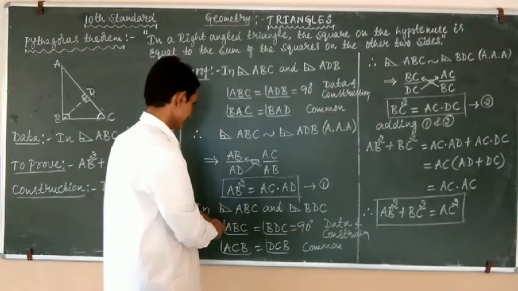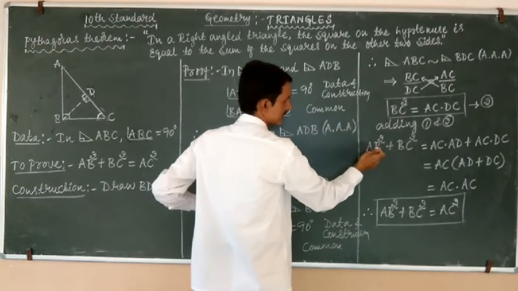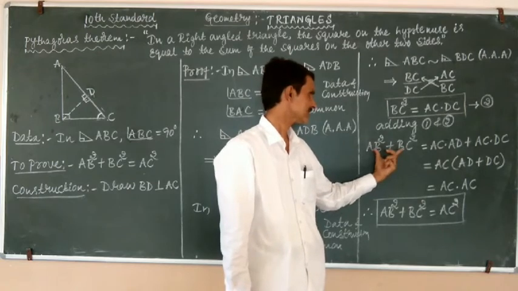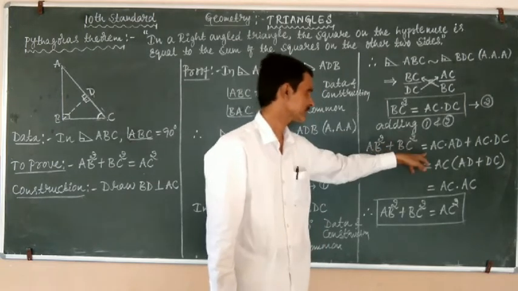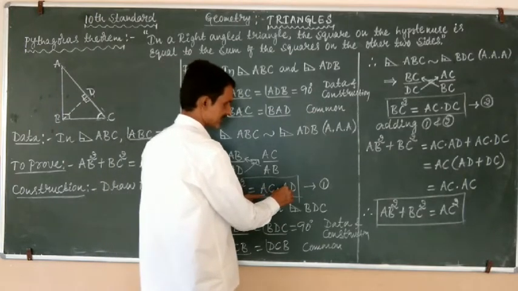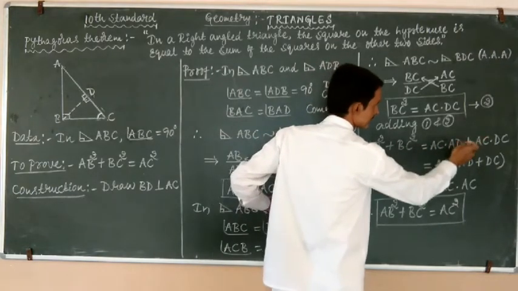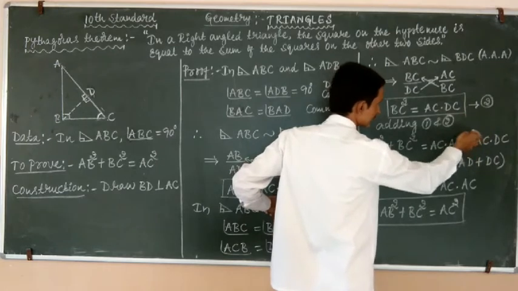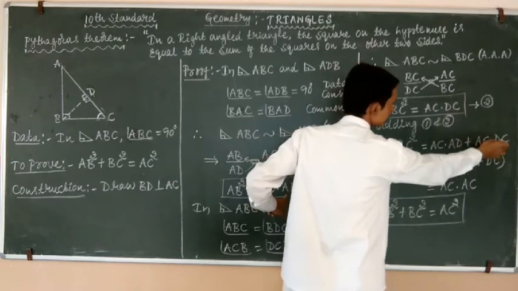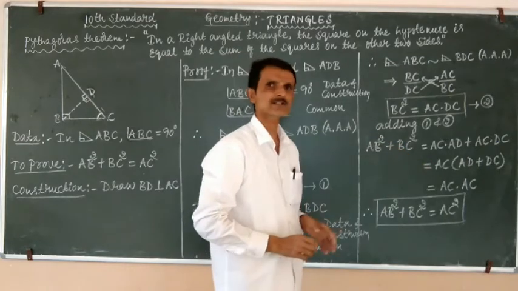So in the LHS, AB square, here it is BC square. AB square plus BC square, we have to add the LHS. Therefore AB square plus BC square equals, so in equation number 1, the RHS is AC into AD. We have to add the RHS also. Therefore, put the plus sign, plus AC into DC. So keep the LHS as it is and simplify the RHS.